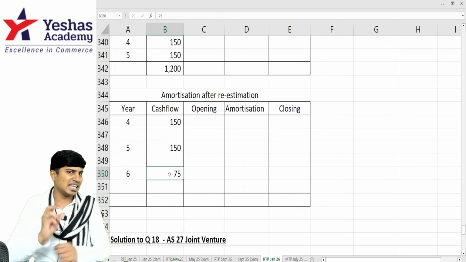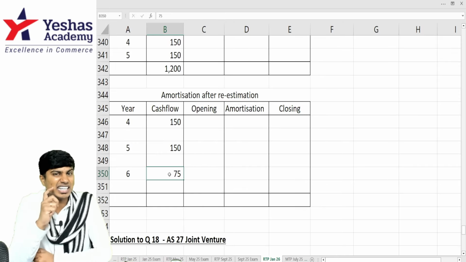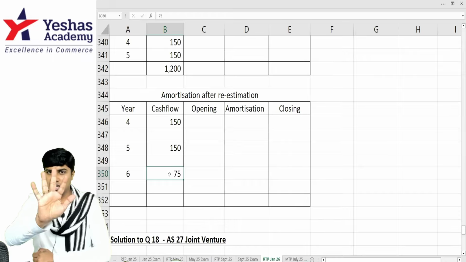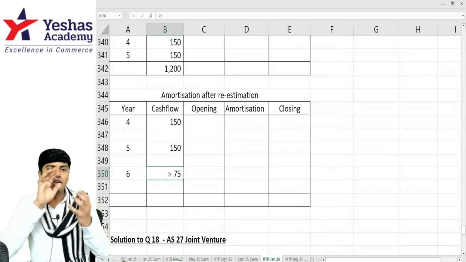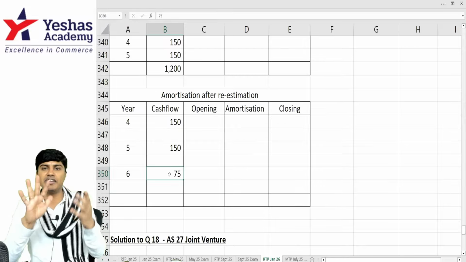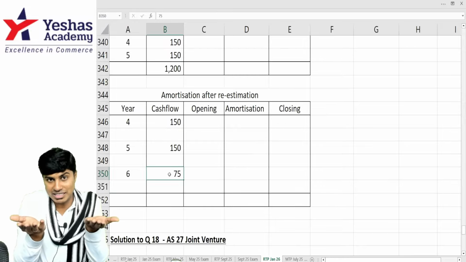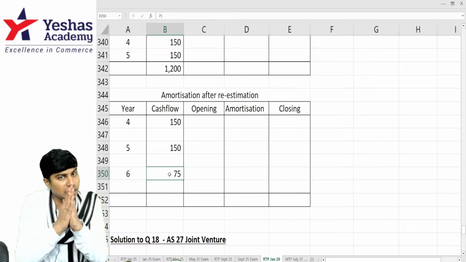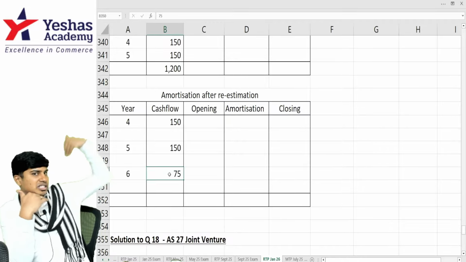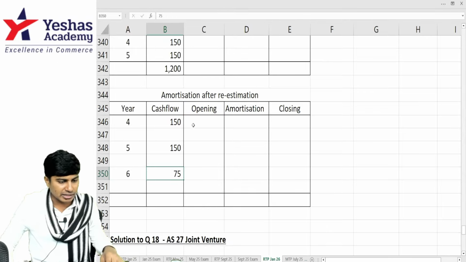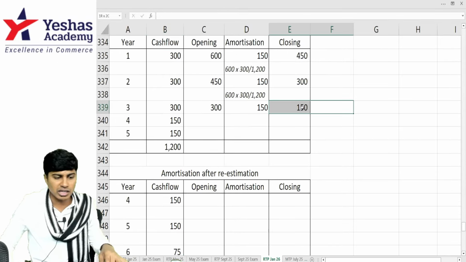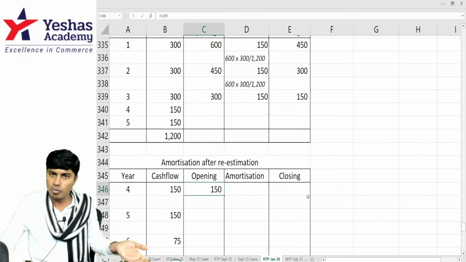Now, there is a change in accounting estimate. Initial estimate 5 years useful life. Revised estimate 6 years useful life. When you re-estimate the useful life from 5 to 6, it is a change in accounting estimate, to be given prospective effect and not retrospective effect. We will not change the first 3 years computation, already done. I'll take the closing value as on year 3 as the opening value for year 4, 150.